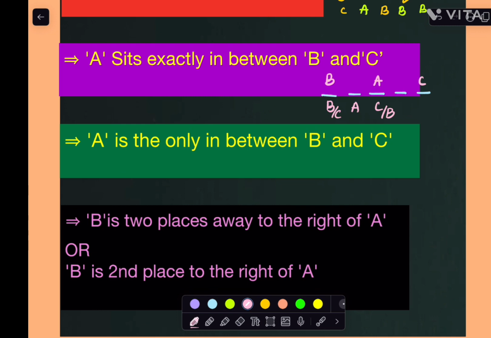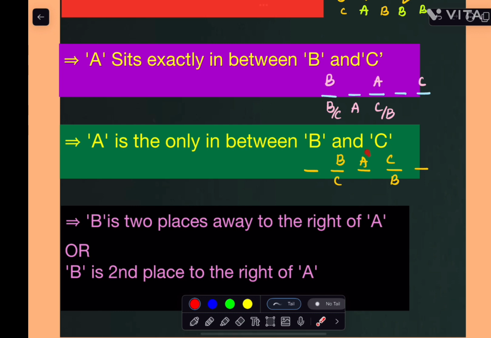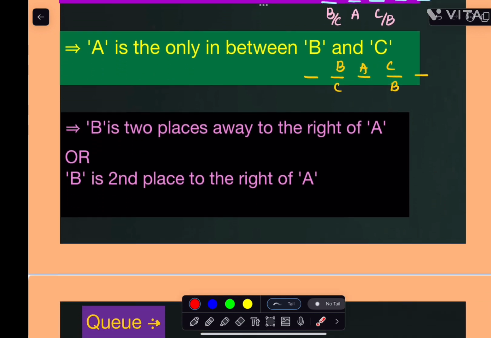Next one: A is the only one between B and C. What is the meaning of A is the only one between B and C? I am taking 5 positions here. A is sitting only between B and C. If I take A's position here, B and C are here, or in reverse order, C and B. A is the only person between B and C. Clear? That is the meaning of it.